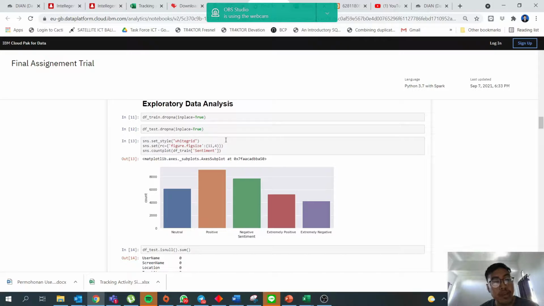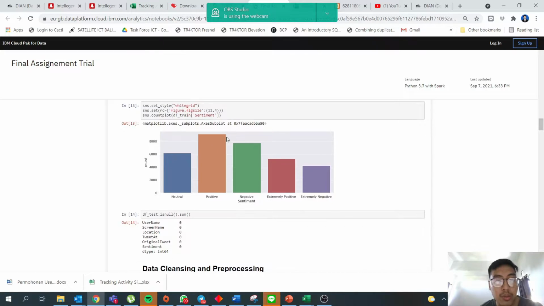The first is EDA, or exploratory data analysis. First, I want to drop rows with null values, and it is applicable for the two datasets, whether it is the train dataset or the test dataset. So we drop the null values. After that, we want to know if the dataset is balanced or not.